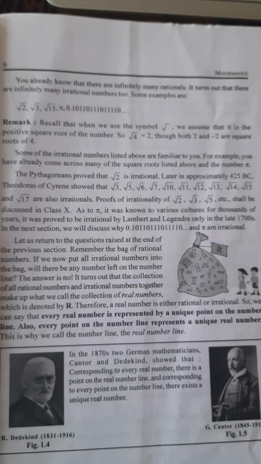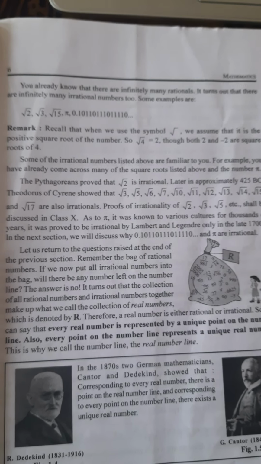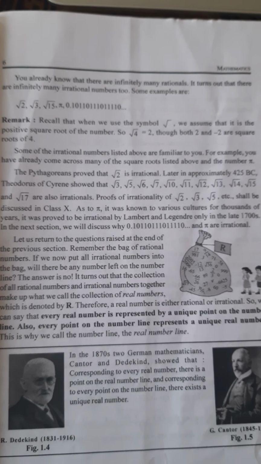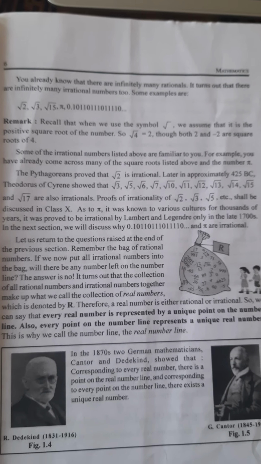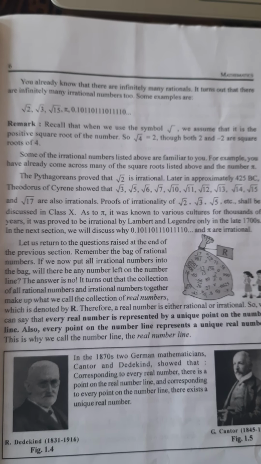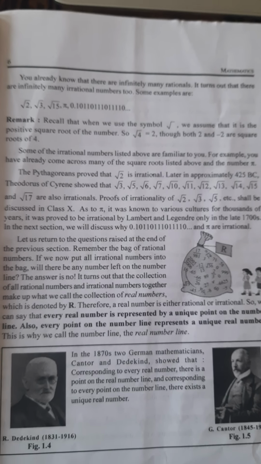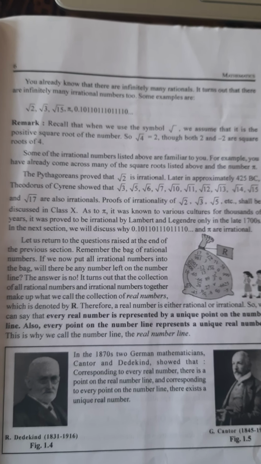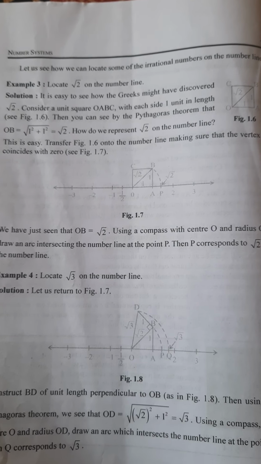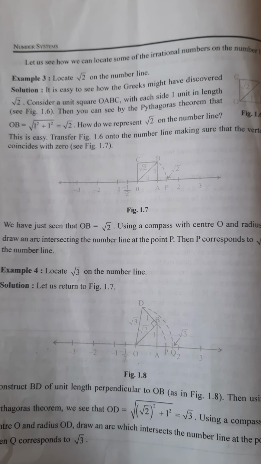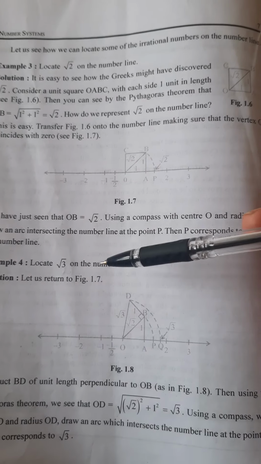Hope you are clear, children. The number line is called not simply the number line but the real number line. Why? Because the number line consists of either rational numbers or irrational numbers, which are again the real numbers. Hence it is named the real number line.